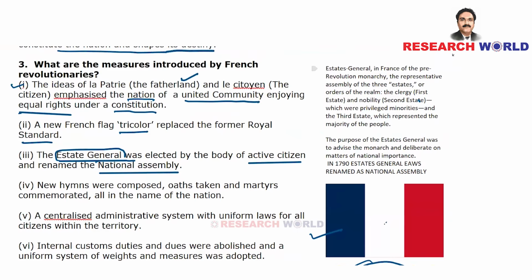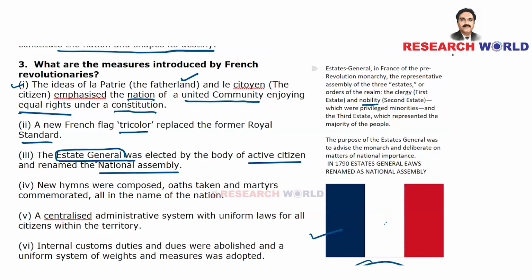They call them estates, which are the hierarchy of a society, the estates or orders of the realm. The clergy would be the first estate, and we know who the clergy is: they have something to do with religious heads, heads of church. The nobility, the second estate, are people who are respected, who own a lot of money, who have the power and own land.